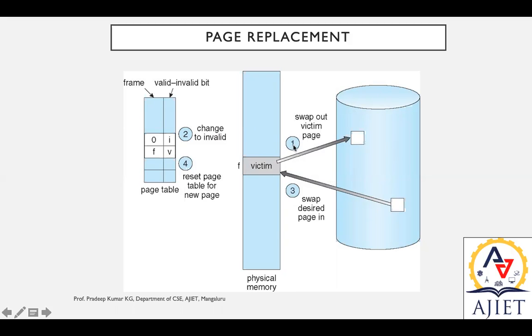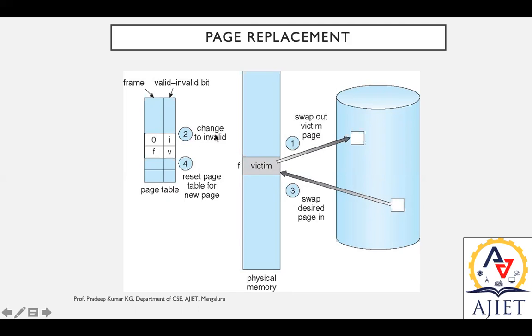First, number one, swap out the victim page. This victim page is to be swapped out from here, and in this place we are supposed to have a copy of the desired page. That is, swap the desired page in. Whenever we swap out the victim page, next we update that page entry with an invalid bit because we are removing it.